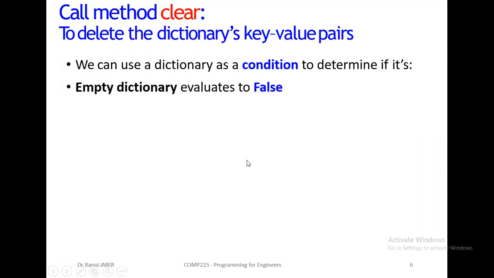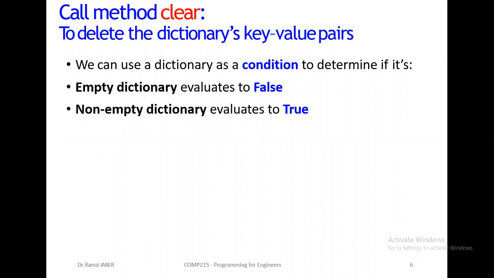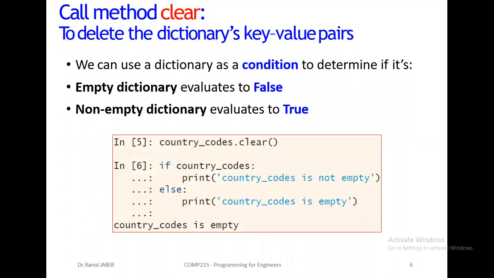An empty dictionary means a false condition. A non-empty dictionary evaluates to a true condition. Example here. Before, country_codes has 3 pairs. Now if we call the method clear, country_codes.clear, the dictionary will be empty.